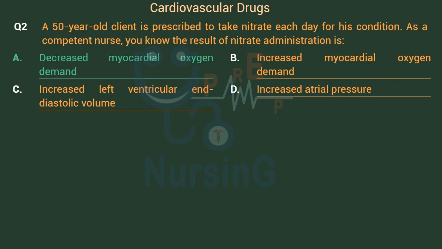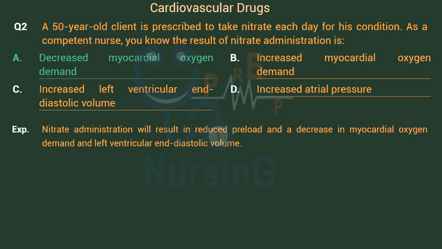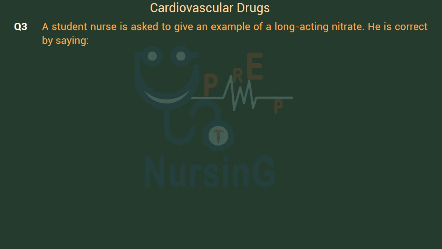Decreased myocardial oxygen demand. Nitrate administration will result in reduced preload and a decrease in myocardial oxygen demand and left ventricular and diastolic volume.